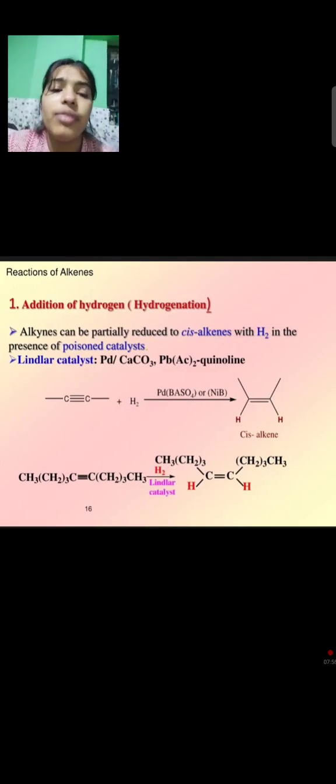Okay, now we see some reactions: addition of hydrogen. That reaction is known as hydrogenation.